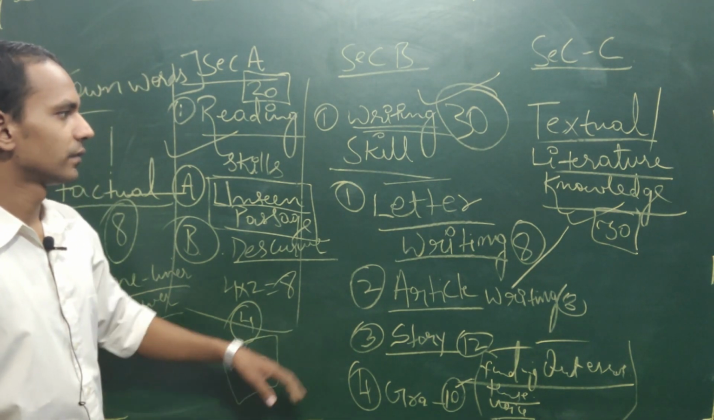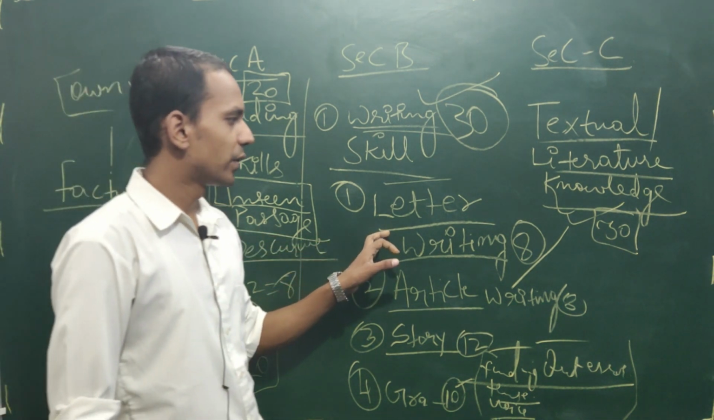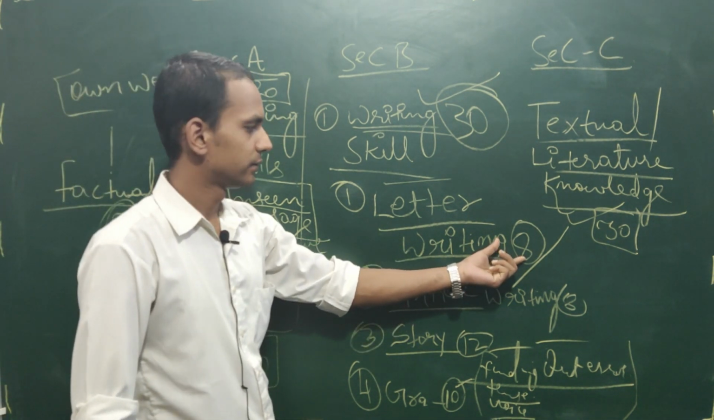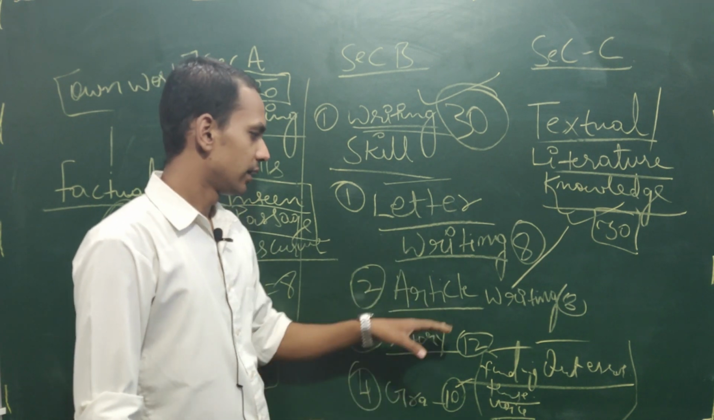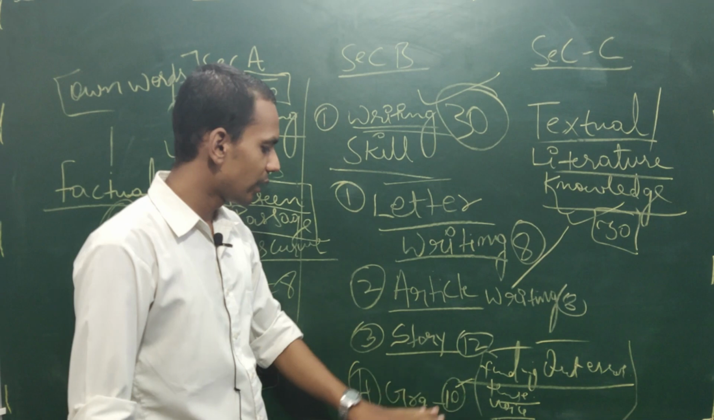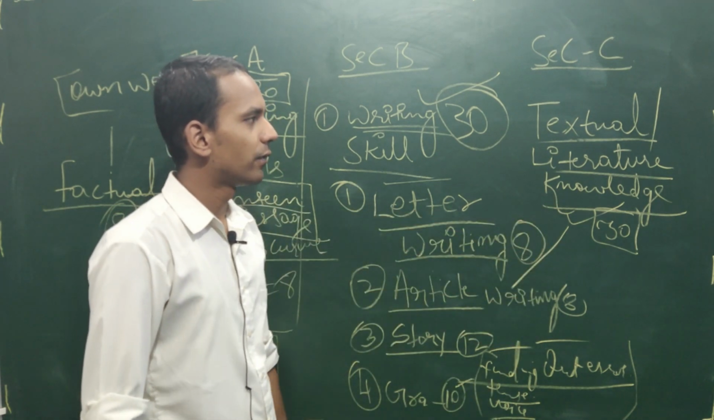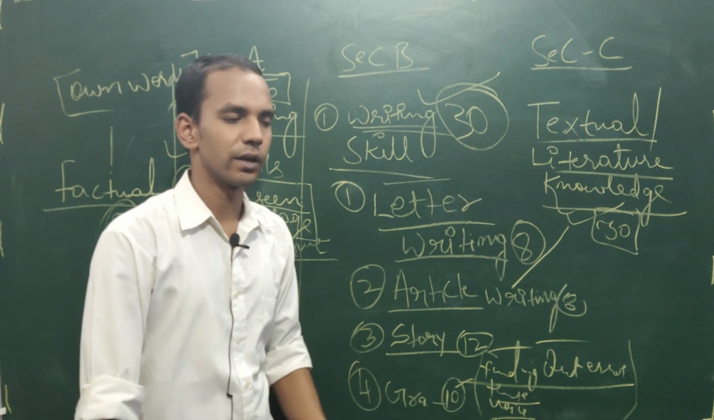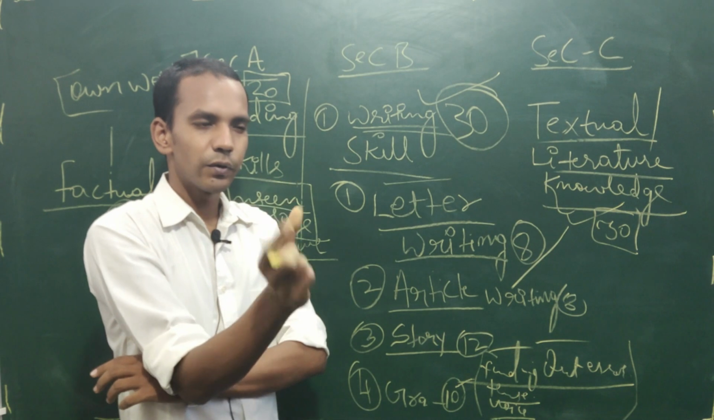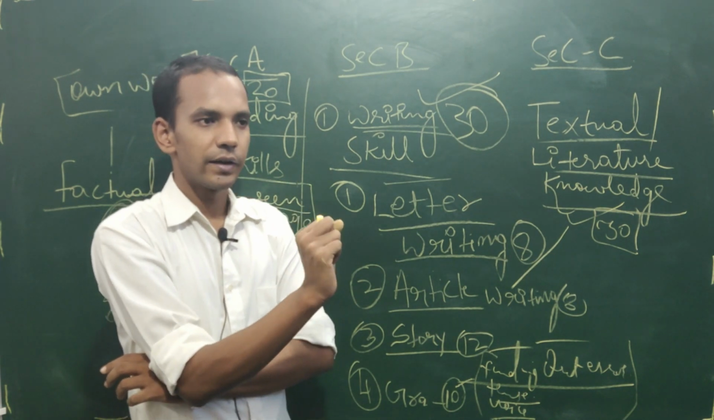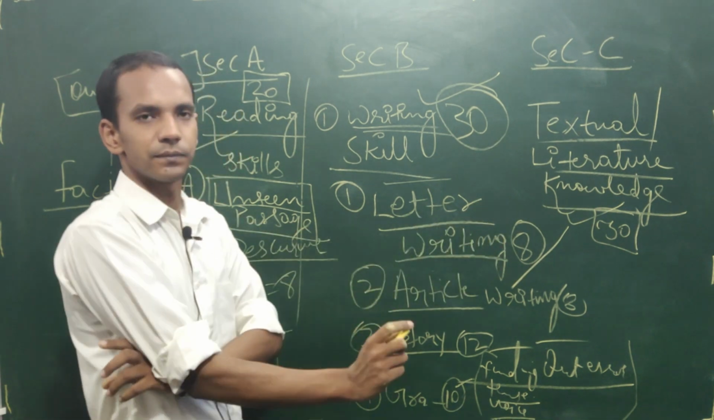How can we get it? If you are able to write the letter correctly, you can get 8 out of 8, if you are following all the formats of letter writing. Article writing is also the same, story writing is also the same, grammar is also the same, and the literature and knowledge of the story is also the same.